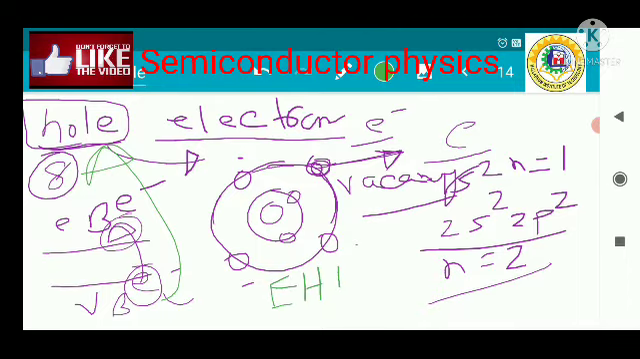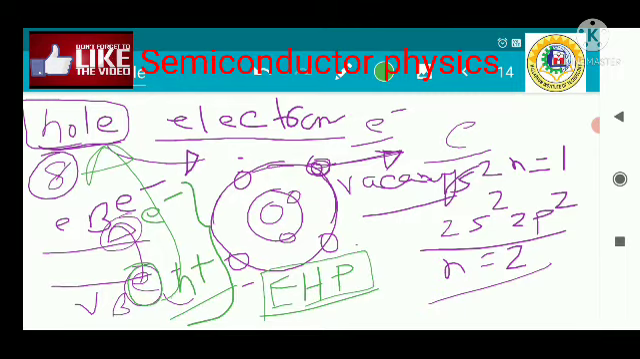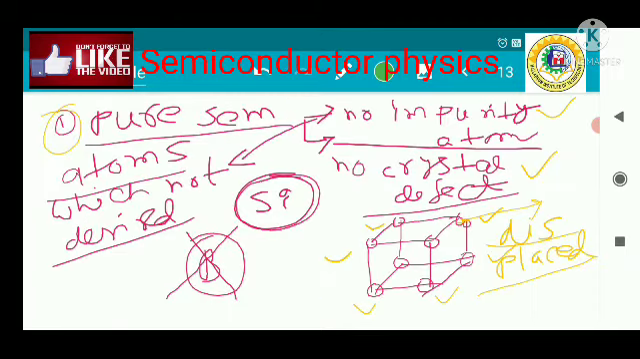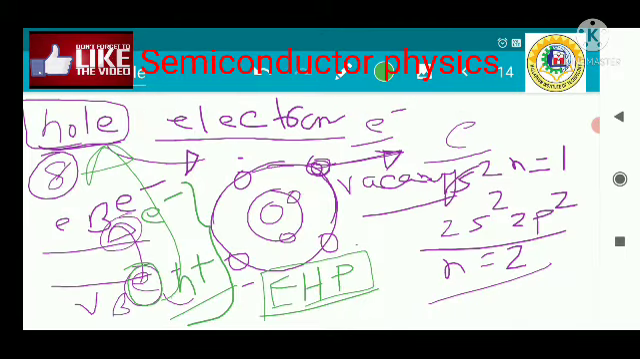Electrons and holes are created in pairs, that means electron-hole pairs. If one electron is elevated from the valence band to the conduction band, you can see a hole is created. Here is electron generation, here is hole generation. So that is called electron-hole pair generation. Electrons and holes are generated in pairs in a pure semiconductor. So I have also discussed what we mean by an impurity atom, what a crystal defect is, what a hole is, how electrons are arranged inside an atom, and how the concept of hole is implemented.